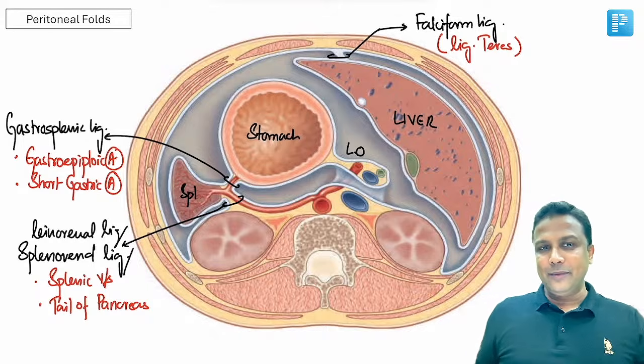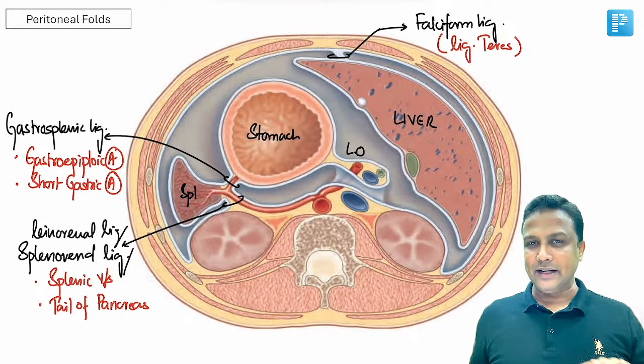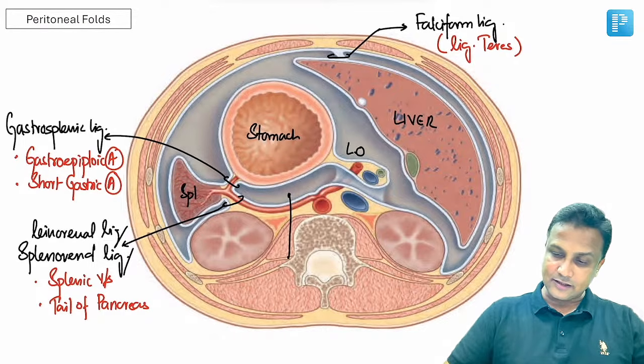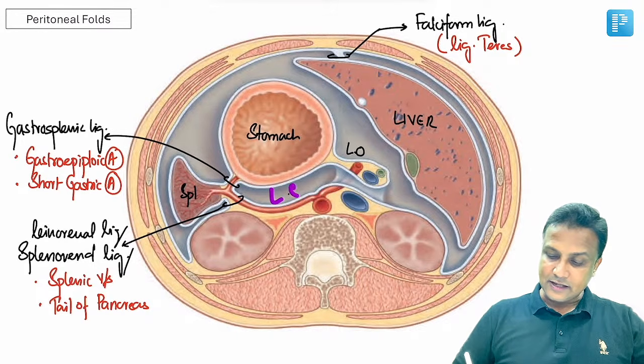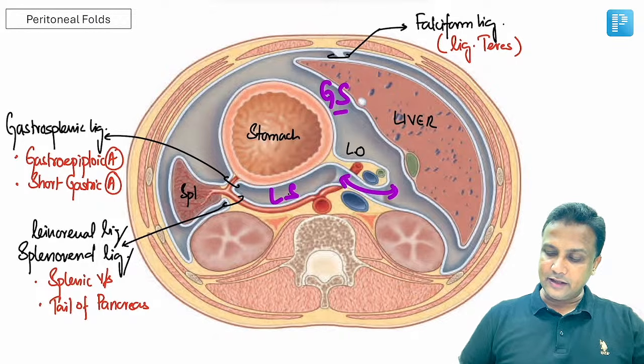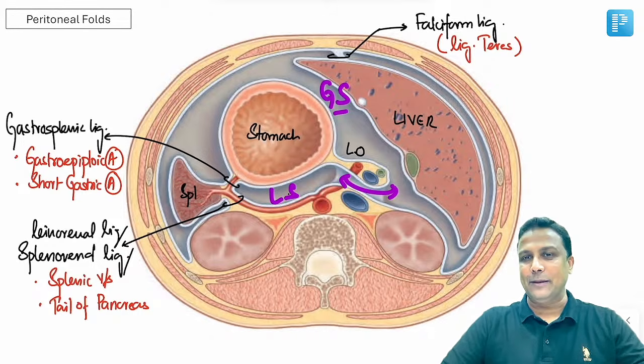So the linorenal ligament is the one where you have the splenic vessels along with the tail of the pancreas. Perfectly done. Now this space which is present behind the stomach will be the lesser sac, and the remaining space will be the greater sac. The lesser sac and greater sac are in communication with each other with the help of that opening. That opening will be the epiploic foramen.